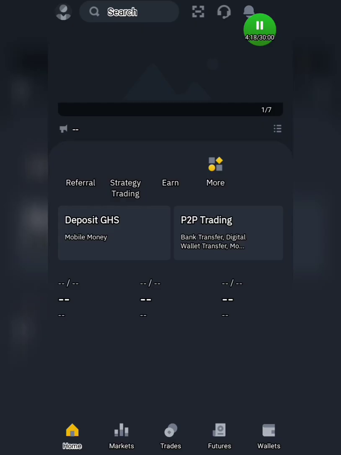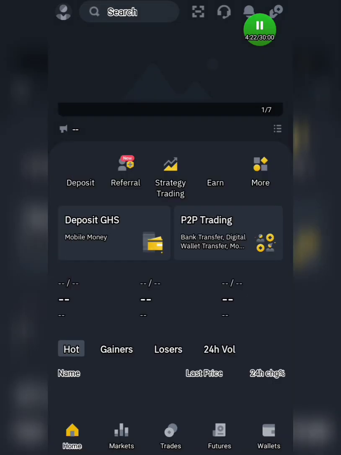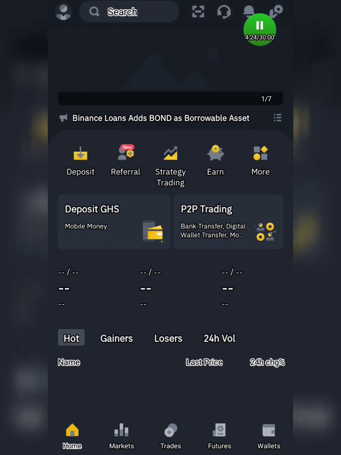So I'm just waiting for it to load real quick. As I said earlier, Binance takes a little time before it will load. So let's just wait for it to load. Okay, let me just skip this quickly.